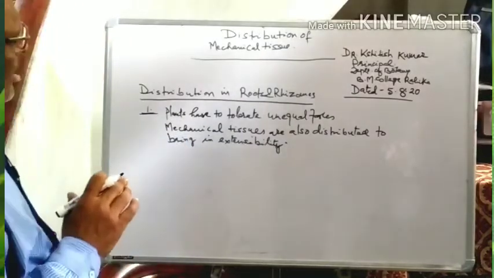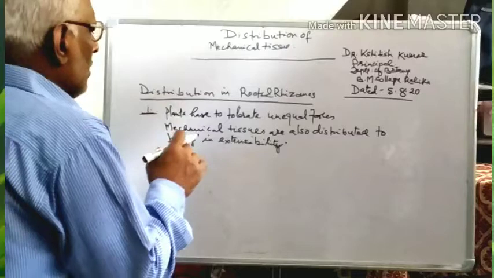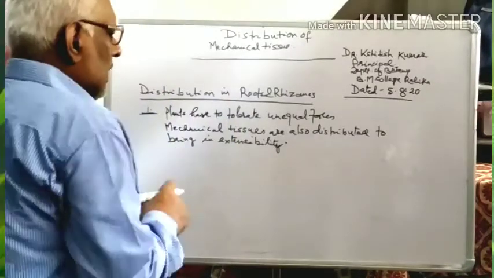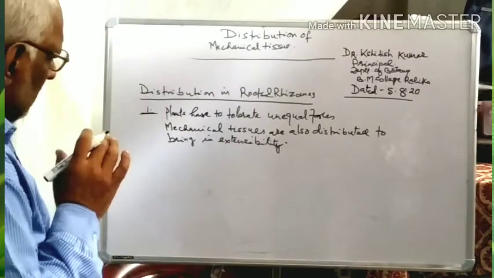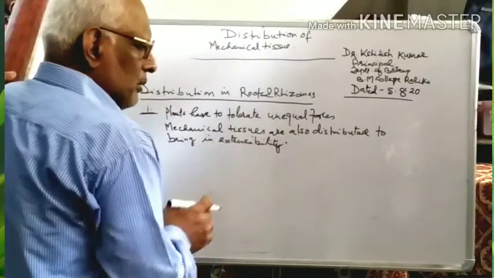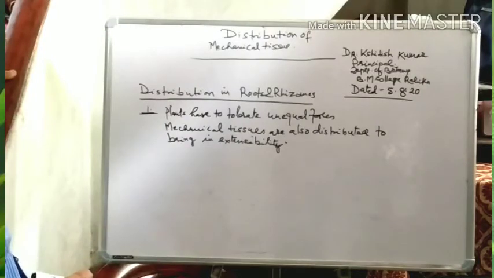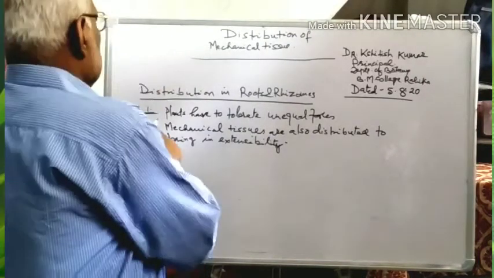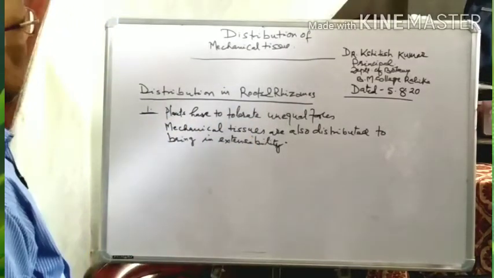Due to the unequal forces of a storm there is extensibility in the plant, and so the plant has to distribute its mechanical tissue so that it can tolerate the extensibility, and so the mechanical tissue is also distributed unequally.